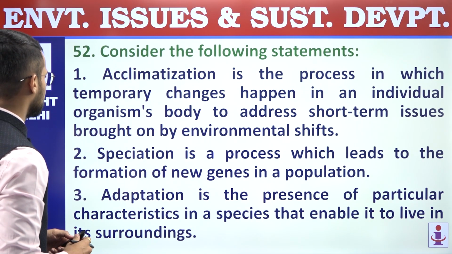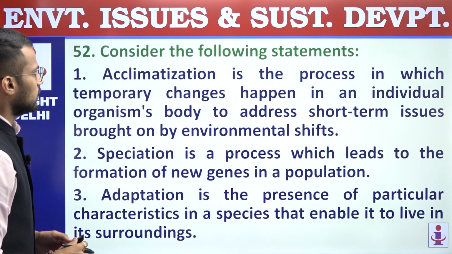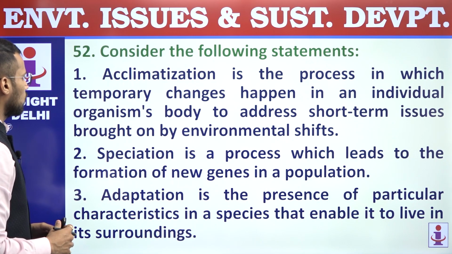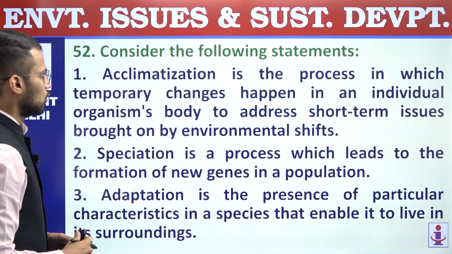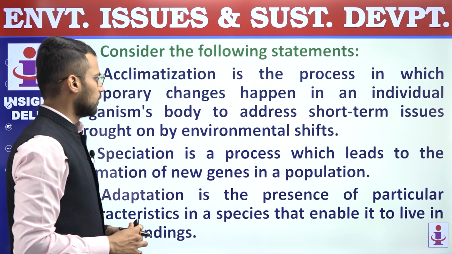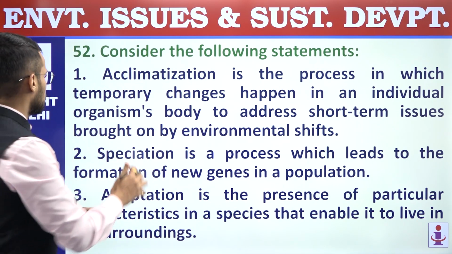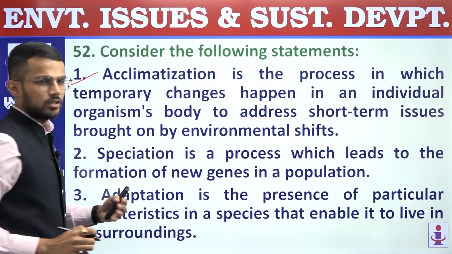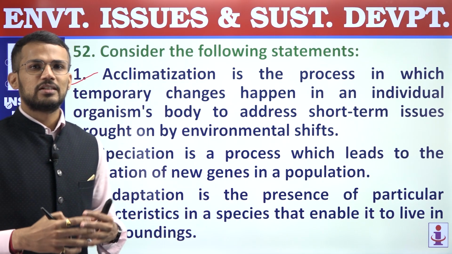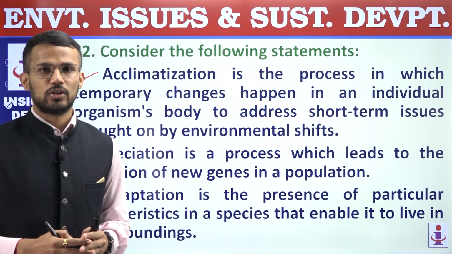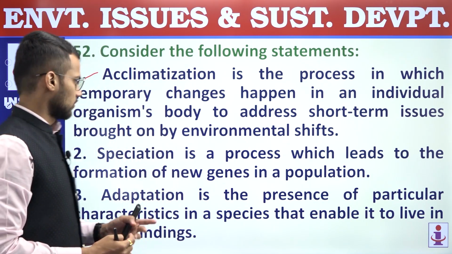52. Consider the following statements. First, acclimatization is the process in which temporary changes happen in an individual organism's body to address short-term issues brought on by environmental shifts. So this statement is a correct statement, because whenever there are short-term changes and those short-term changes lead to some body changes in the organism, that is what is called as acclimatization. First is correct.